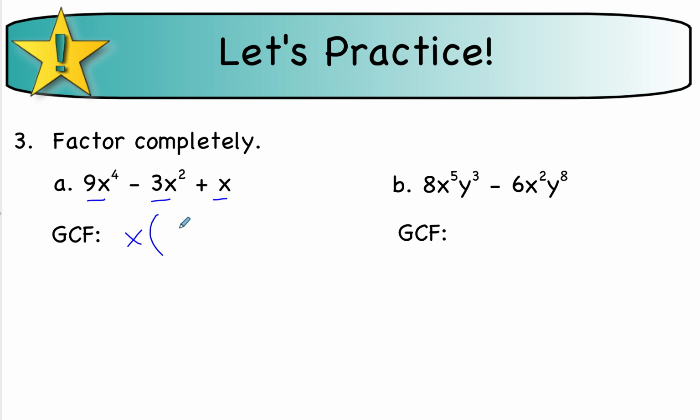And then if I take the x out, I'm left with 9x cubed minus 3x. Now here's a common mistake students make. x divided by x is 1, so you have to write in there plus 1. Remember, if we use distributive, we should be able to get right back to where we started. I'm going to leave letter B for you to do. You can bring that answer to class.